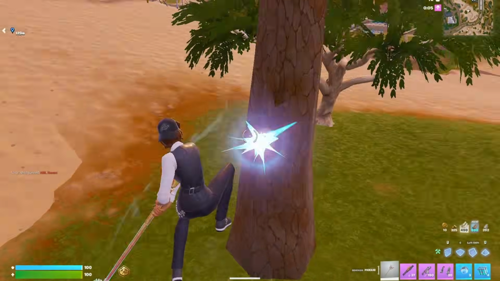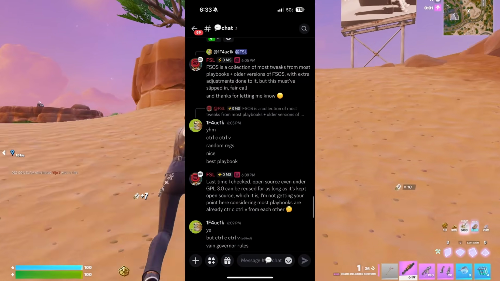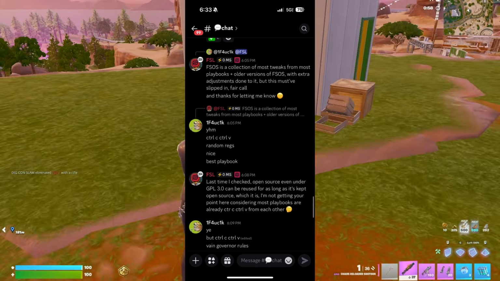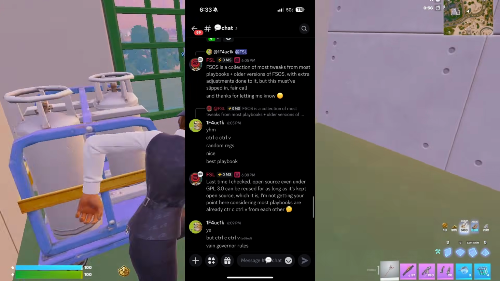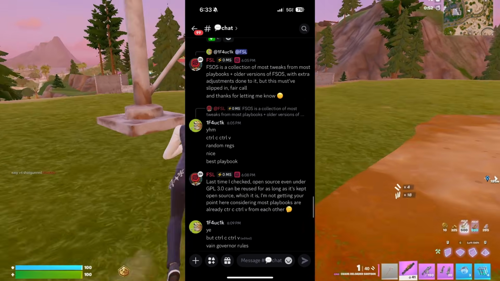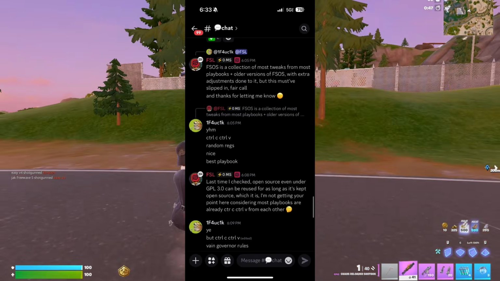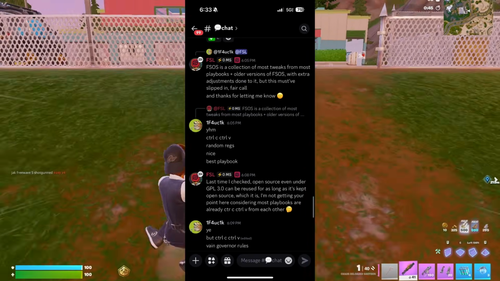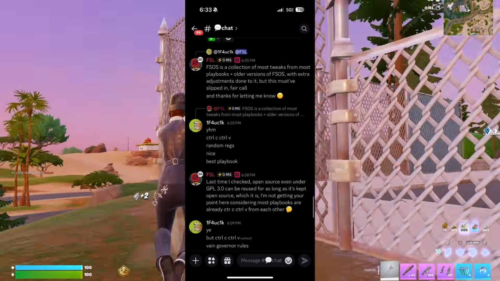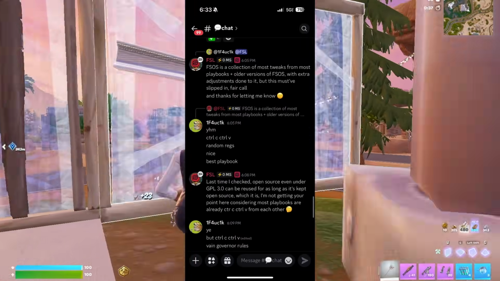And then we have a screenshot of him being questioned about it. He says, "FSOS is a collection of most tweaks from most playbooks plus older versions of FSOS, and this must have slipped in, fair call." So this guy responds, "Control-C, Control-V, random registries, blah blah blah." FSL doubled down and says, "Last time I checked, open source even under GPL 3.0 can be reused as long as it's kept open source." So he's basically saying since playbooks are open source, he can steal however he pleases.